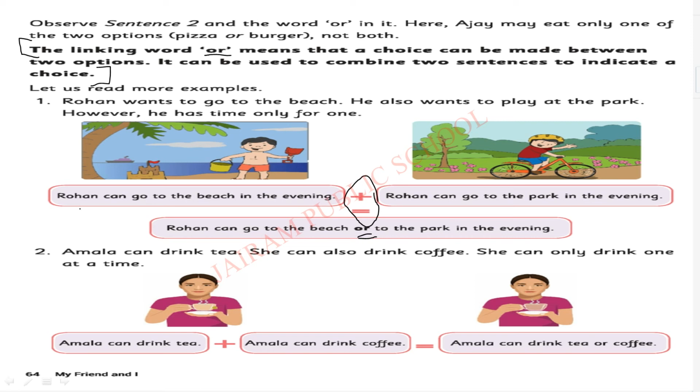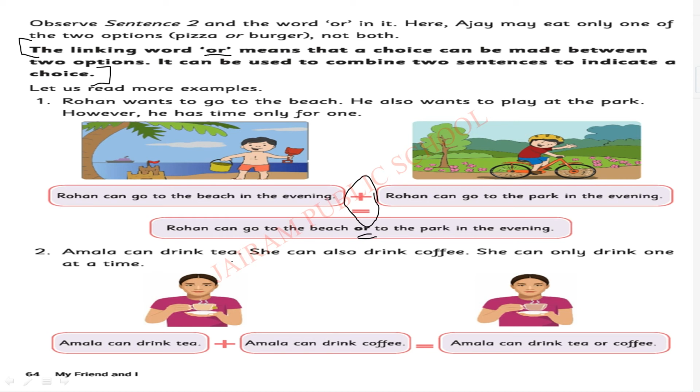Look at the example. Rohan can go to the beach in the evening. Rohan can go to the park in the evening. So either beach or park, any one place. Rohan can go to the beach or to the park in the evening. Is it clear, children? Let's move to the second example.